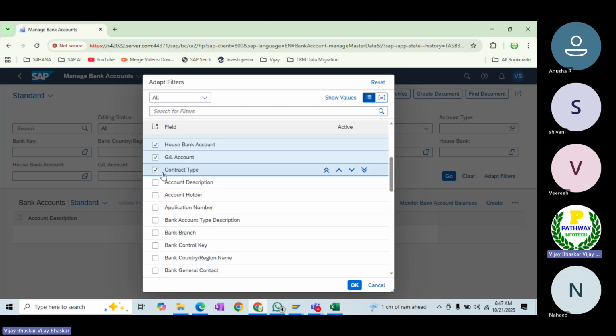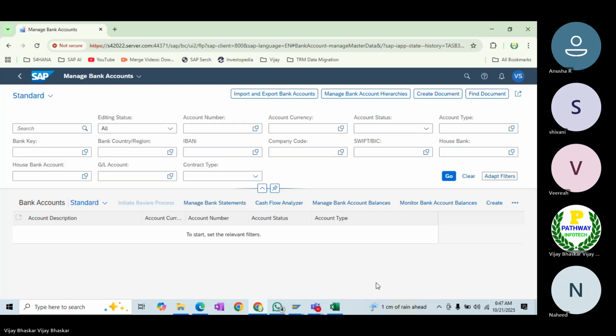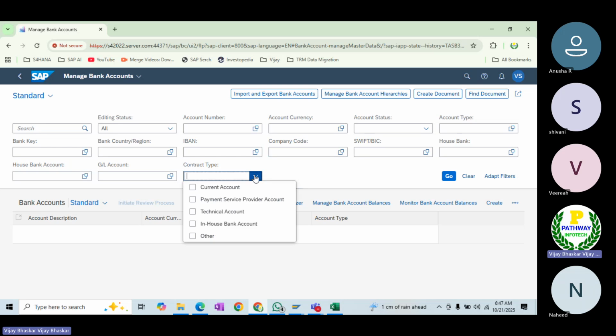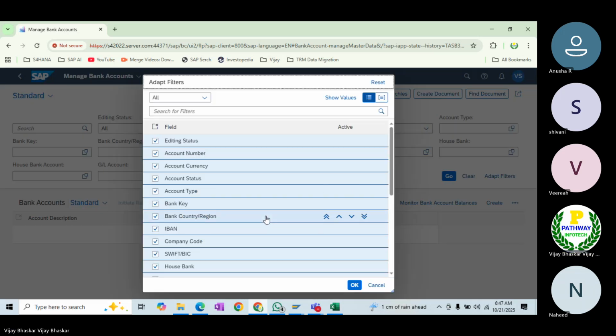See now contract type. Where is that contract type? I can show you. Let me cancel this one in front of you. Contract type, here it is. Now I do not want this field, this field should disappear from the screen. What you can do, go to adapt filters here, contract type.